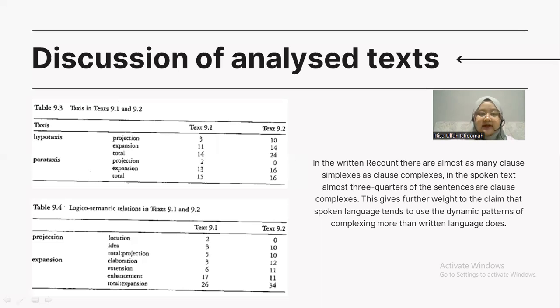Whereas in table 9.4 about logico-semantic relations in texts 9.2 and 9.1, there is projection also and then expansion. Again, in text 9.2 it is bigger, the number is 10. And the expansion also in text 9.2 is bigger. The number is 34.